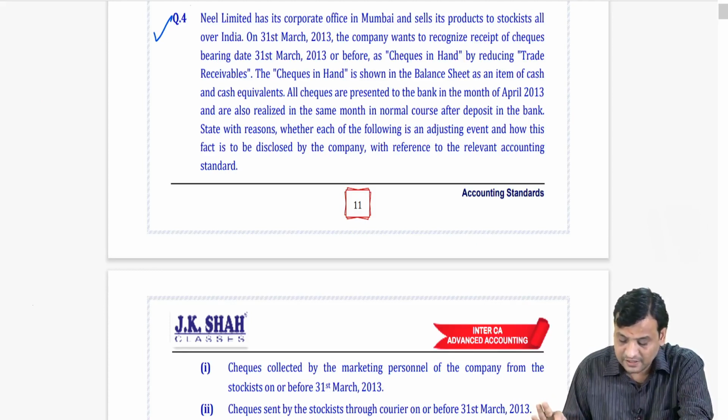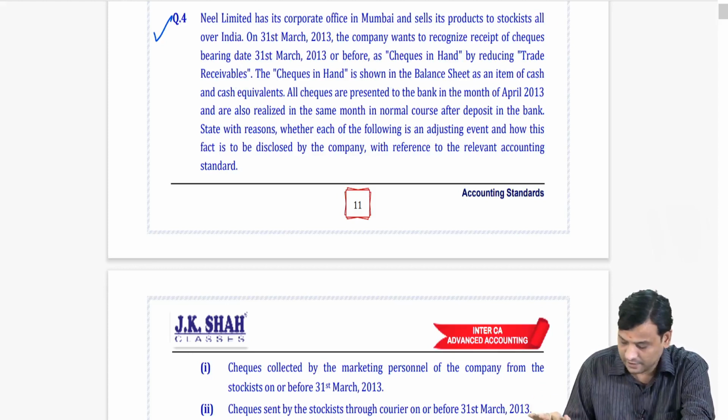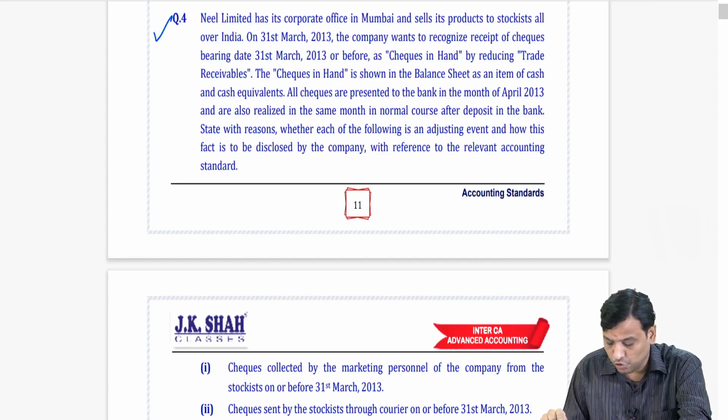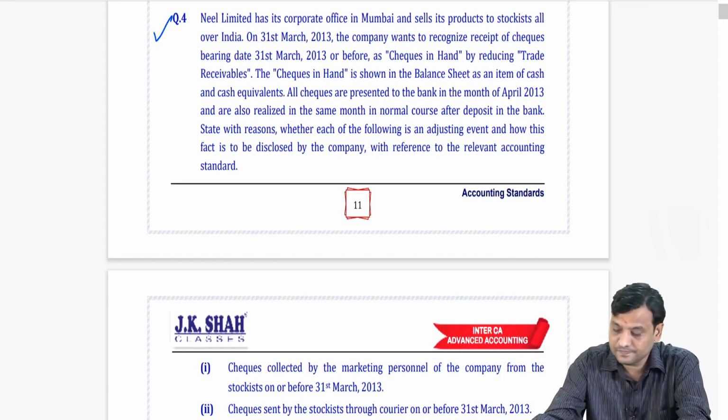State with reasons whether each of the following is an adjusting event and how this fact should be disclosed by the company with reference to a relevant accounting standard. Number 1. Checks are collected by the marketing personnel of the company from stockist on or before 31st March. Number 2. Checks sent by stockist through courier on or before 31st March.